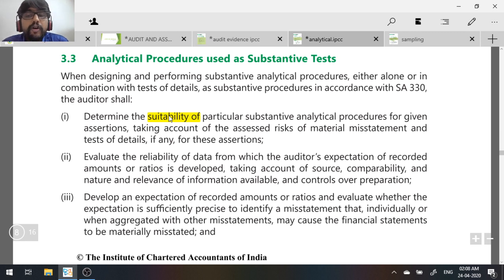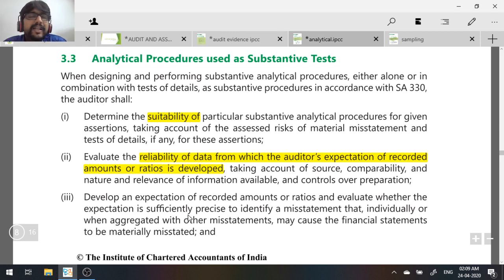So when you are designing and performing substantive analytical procedures, you first check which is the most suitable technique for the particular transaction. Second, you evaluate the reliability of data from which the auditor's expectation is developed. That means you have to check the data which is being used by the auditor to develop the expectation.